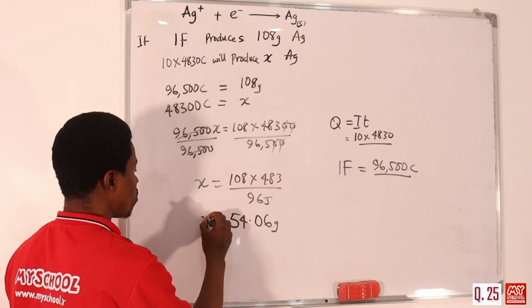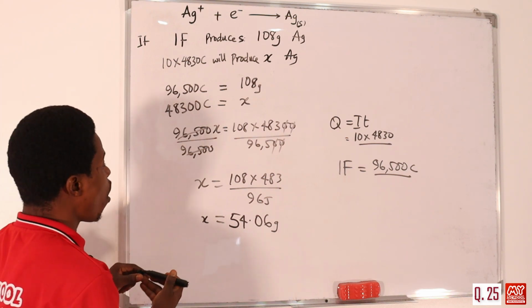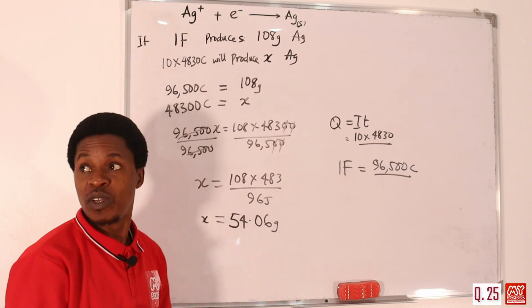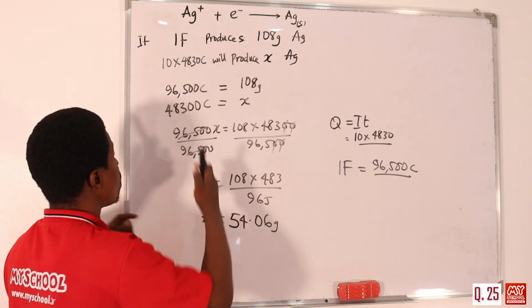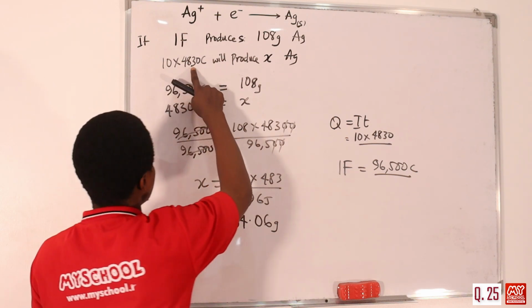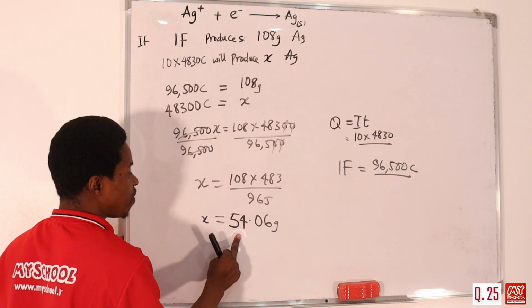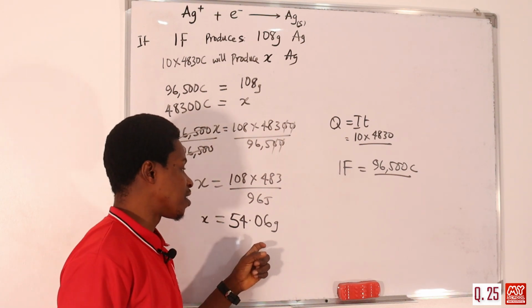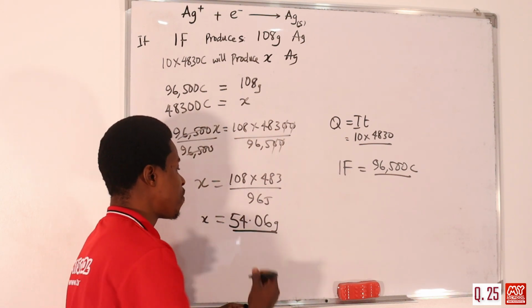So the mass of silver that will be deposited when a current of 10 ampere flows for that time is 54.06 gram.